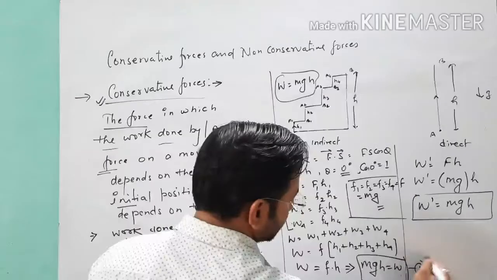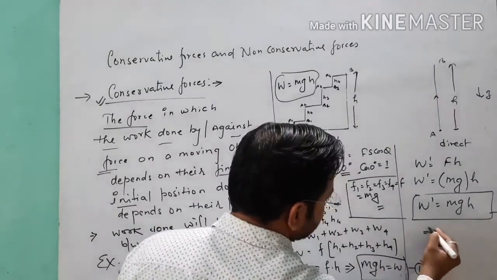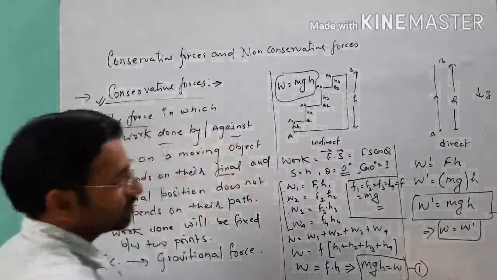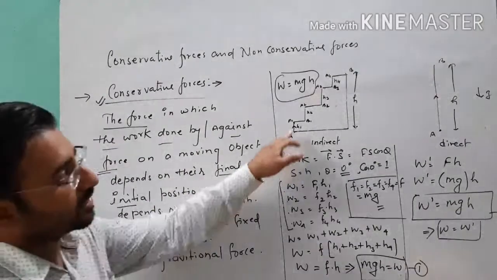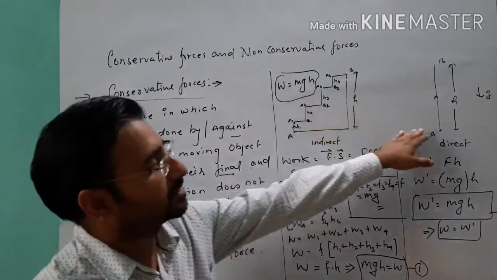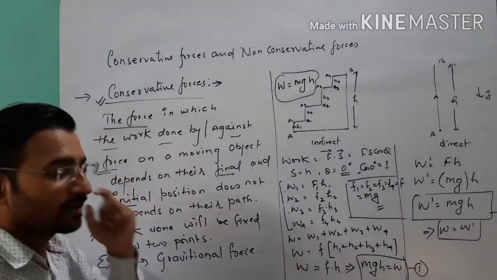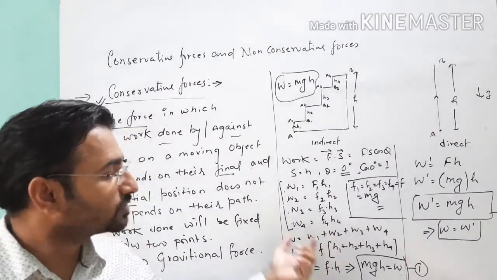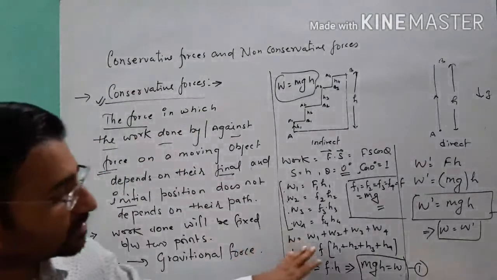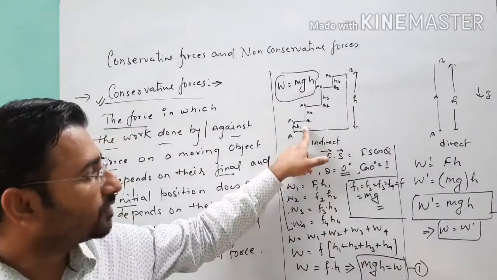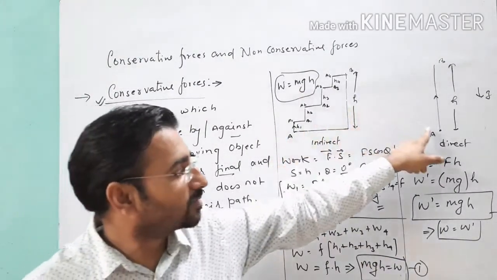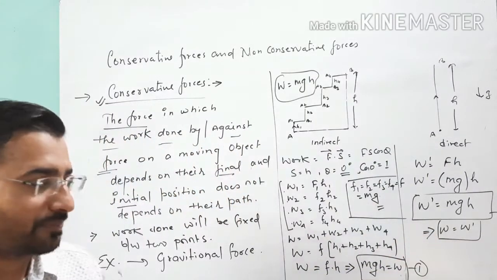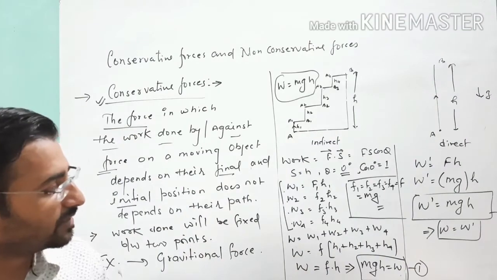If you remember the first equation and the second equation, we can say that in both cases W is equal to W dash, meaning the work done to carry the object from point A to B by this path or this path will be the same. So we can say this work done is due to the gravitational force. This force is conservative in nature because it does not depend on the path. Here we opt for another path as compared to this, and finally we observe that both work done will be the same. Hence it is conservative in nature.